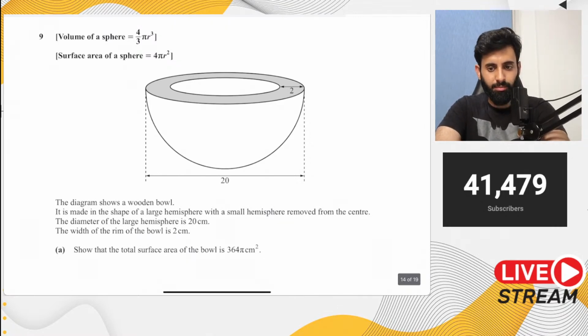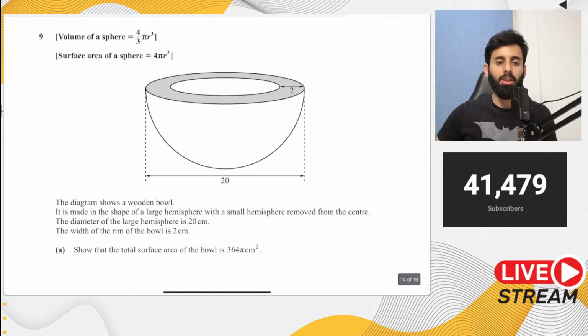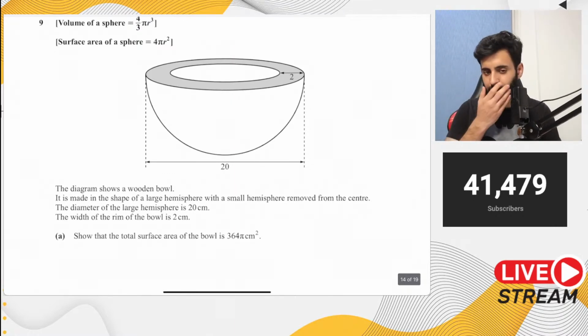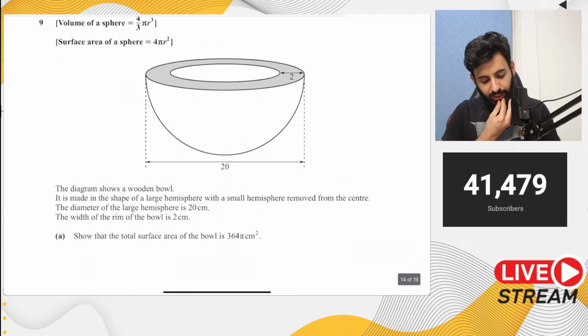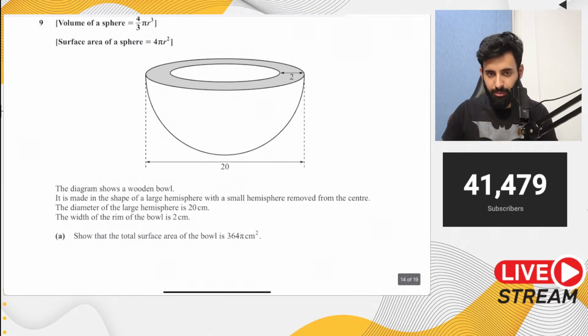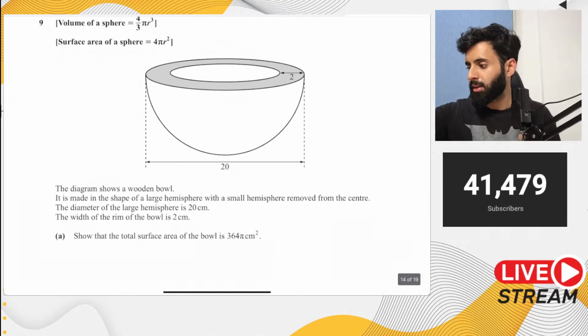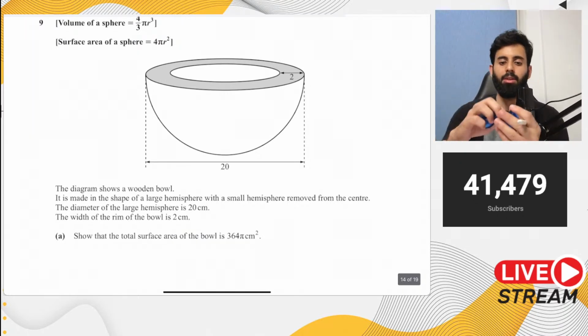Okay, now, so this is from October, November 2022, paper 2, variant 2. Okay, in fact, it's the most recent paper there is, ignoring the February, March session. So it says here, the diagram shows a wooden bowl. It is made in the shape of a large hemisphere with a small hemisphere removed from the center. Okay, so I don't have a hemisphere over here, but yeah, actually I do have a hemisphere over here.